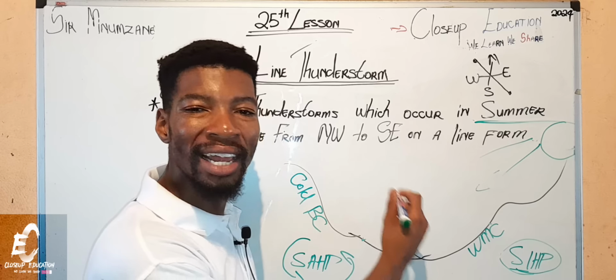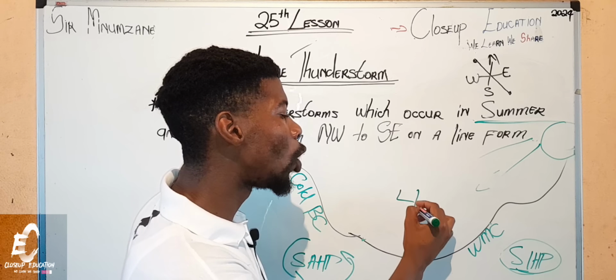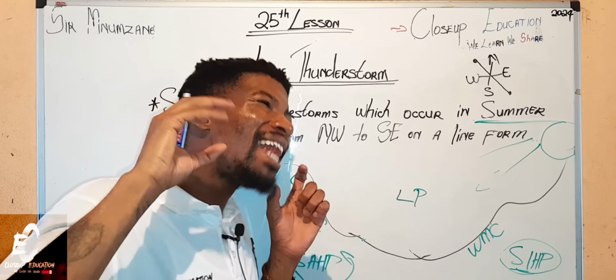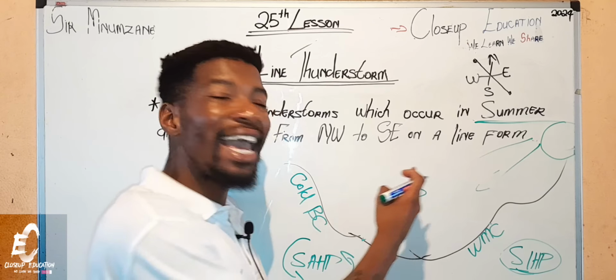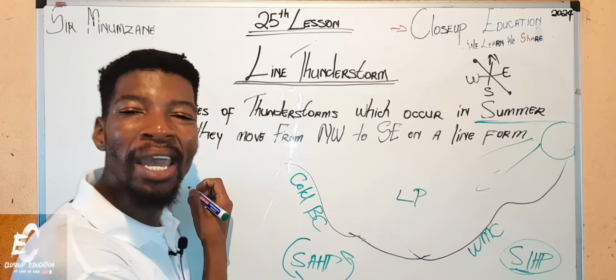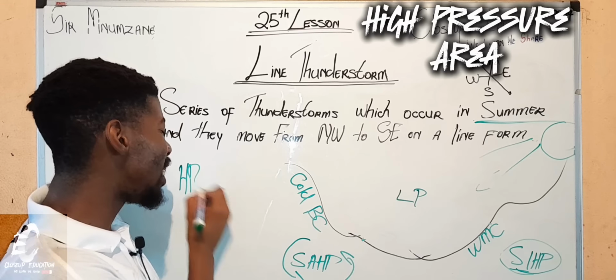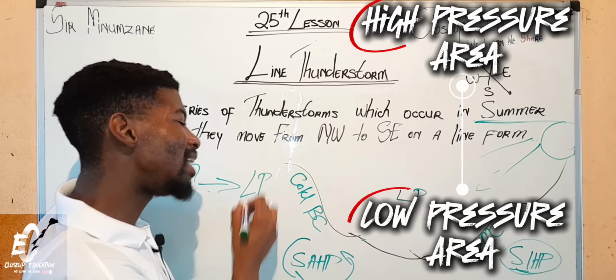What do we know about the land? We know that the land has what we call high pressure. And what else do we know about high pressure and low pressure? We know that air moves from a high pressure area to a low pressure area.